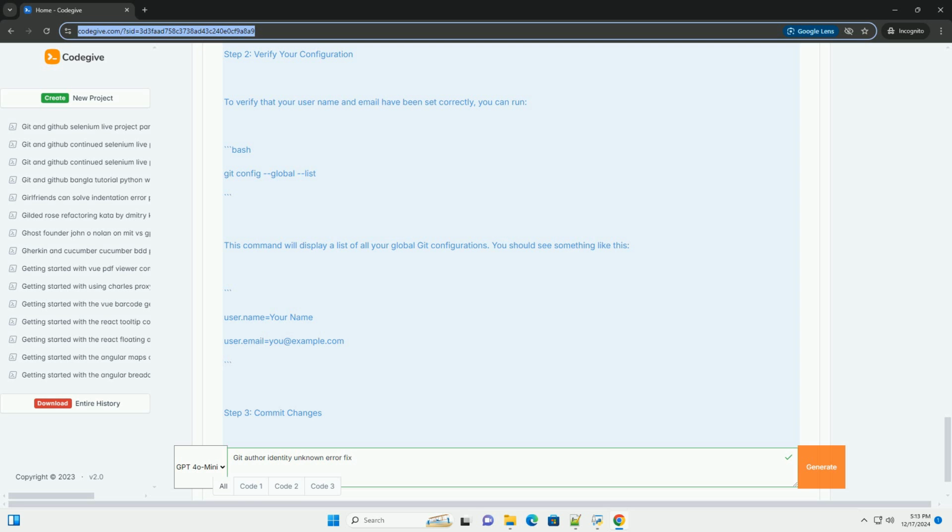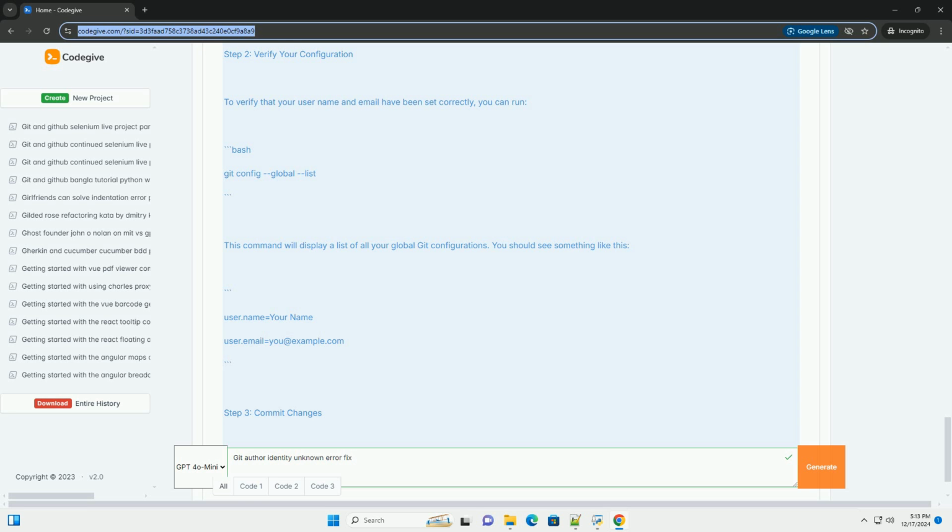Alternative: set username and email for a specific repository. If you want to set a username and email for a specific repository rather than globally, you can do so by omitting the --global flag. Navigate to your repository and run: bash git config user.name "your name". git config user.email "you@example.com".